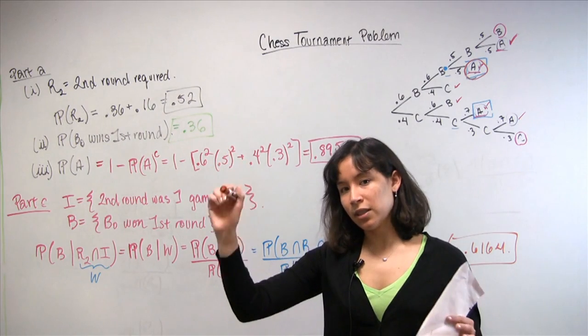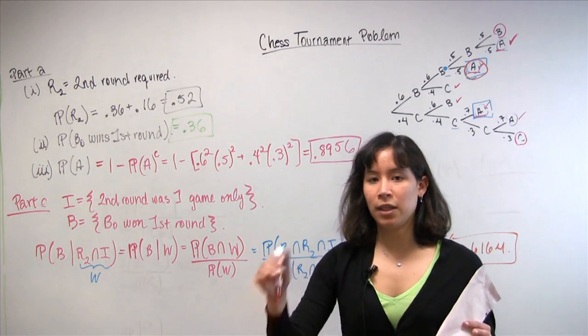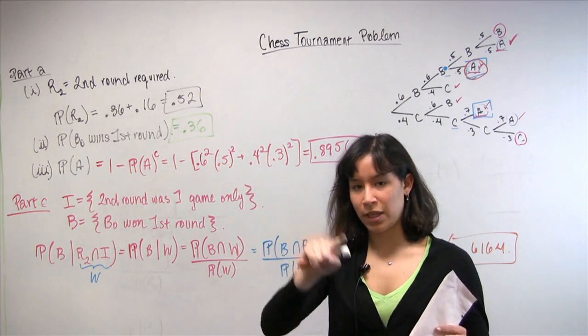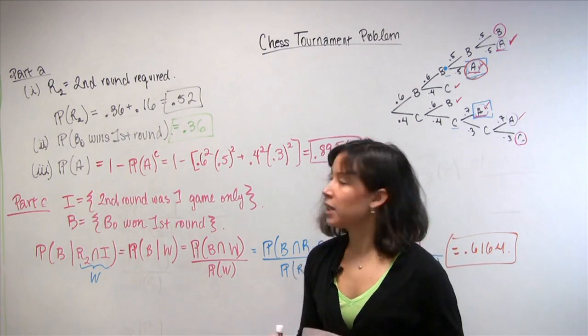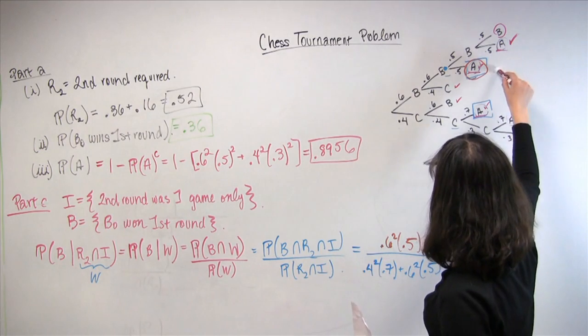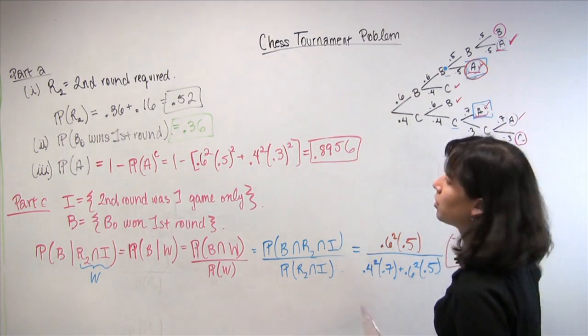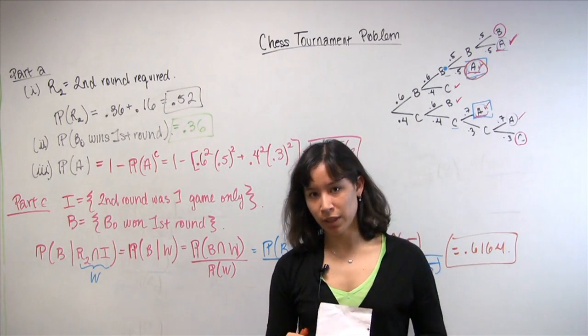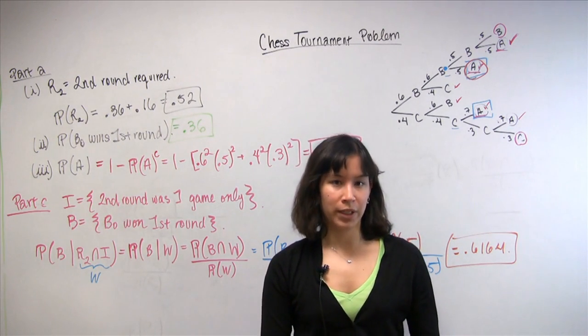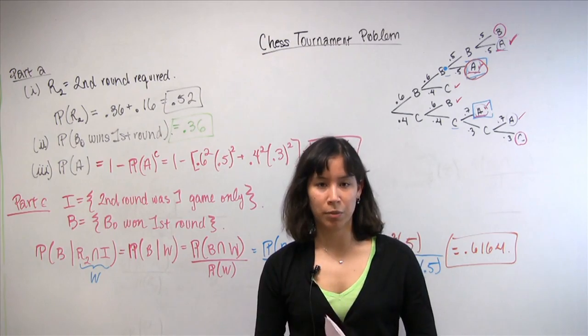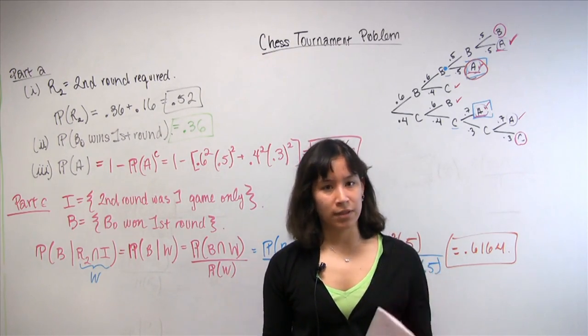And then once you select those, to compute the probability, you multiply the probabilities along the branches. And you have the right to just add those together because if you draw your tree correctly, all of these should be disjoint from one another. So you have to be careful, of course, to set up your tree appropriately. But once you do set up your tree appropriately, your life is much simpler.